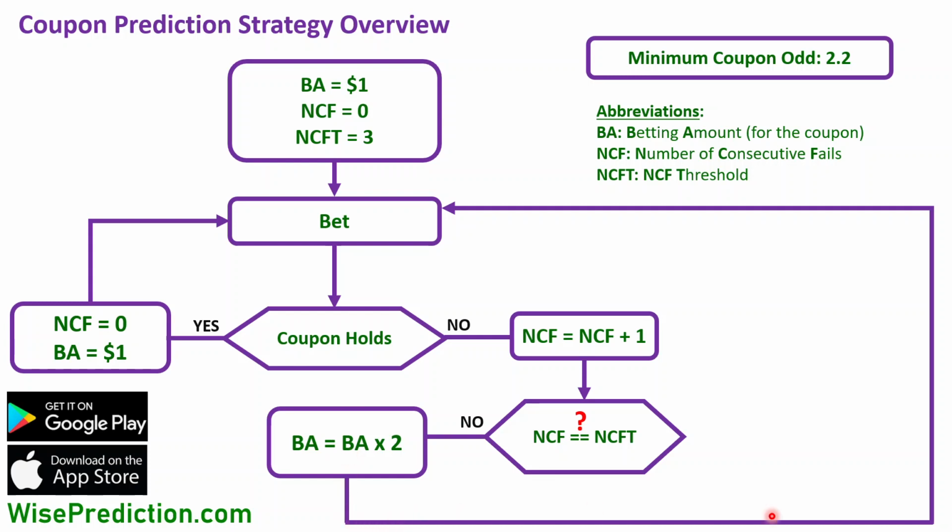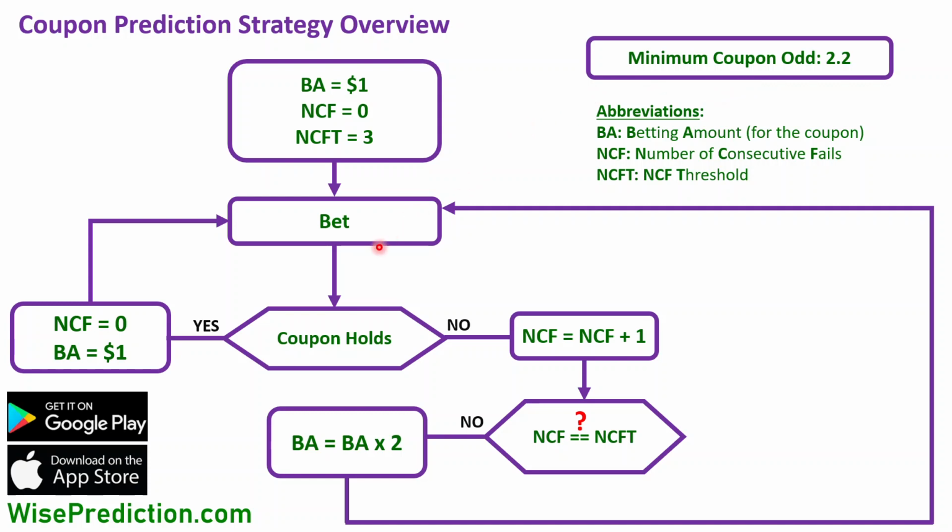And we follow this line and bet on the next coupon. And the intention with doubling the betting amount here is that since we've had some losses in the previous steps, if we double the amount, and since our minimum coupon odd is at least 2.2 or higher, whenever a coupon holds, it's going to compensate the previous losses that we've had, as long as these consecutive losses are either 1 or 2.